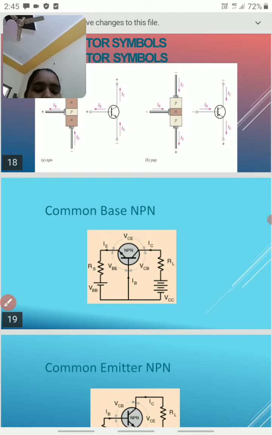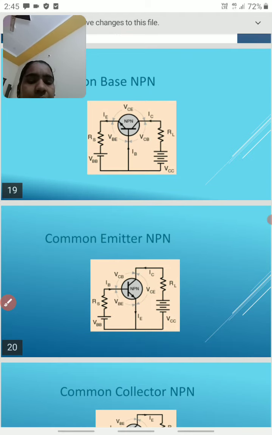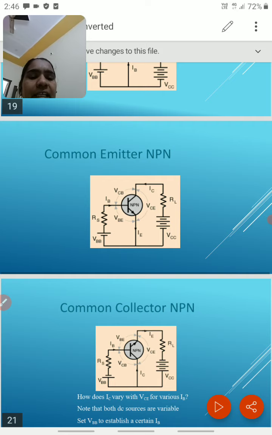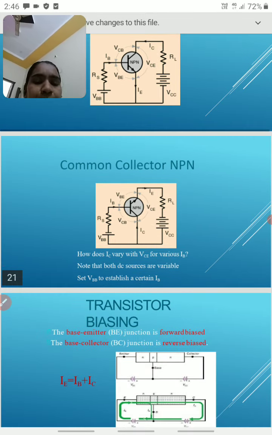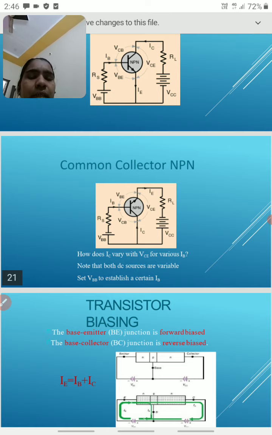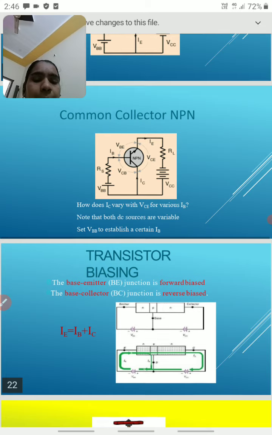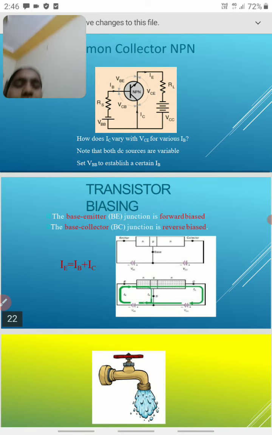Next is the circuit symbol of the common emitter transistor. The emitter is grounded, or the emitter is in between base and collector, and this is called a common emitter transistor. The next one is the common collector transistor, where the collector terminal is in between base and emitter, and this is called a common collector transistor.